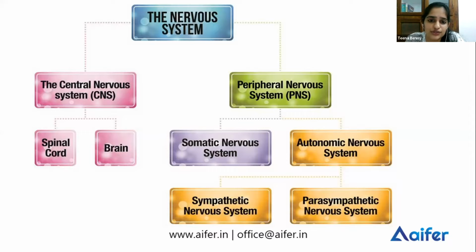So your respiration, your breathing, your digestion, all those automatic functions are performed by your autonomic nervous system. The autonomic nervous system consists of the sympathetic nervous system and the parasympathetic nervous system. The functions of these two are opposites. The sympathetic nervous system increases your heart rate, the parasympathetic nervous system decreases your heart rate. If the sympathetic nervous system inhibits digestion, the parasympathetic nervous system increases digestion. So they are antagonists. They act exactly opposite to each other.